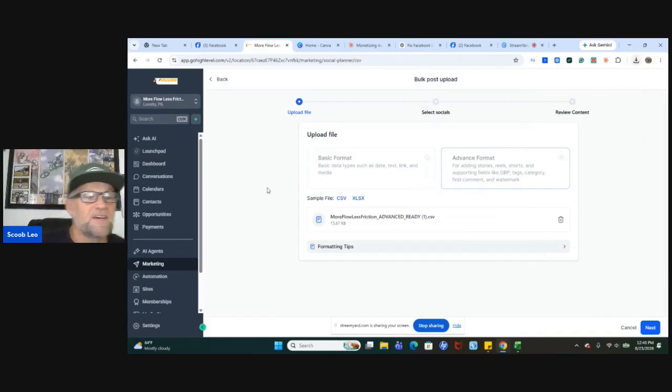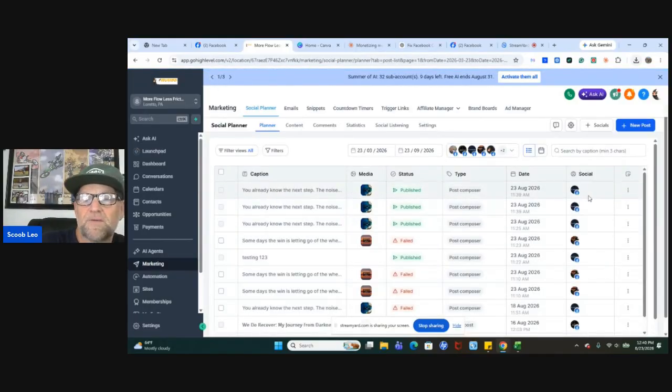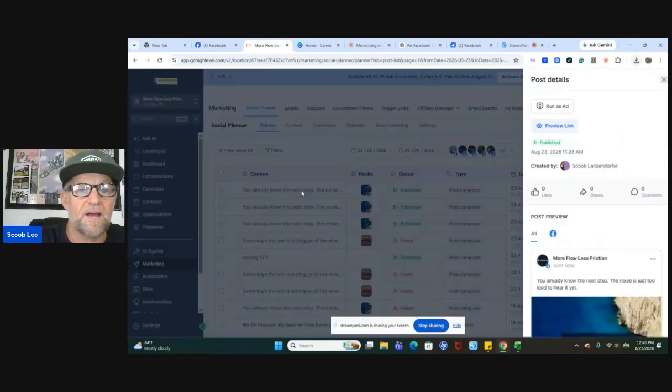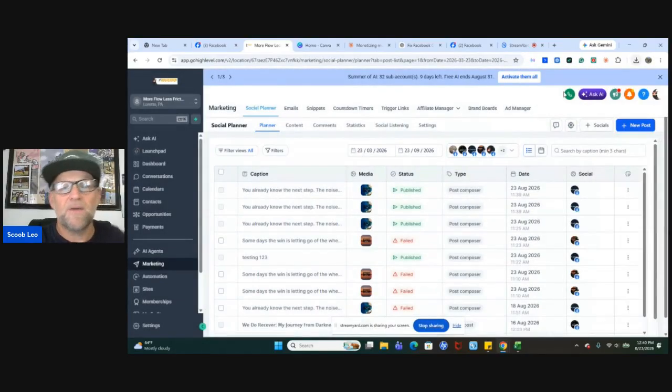Once it's done, it looks just like we just looked at right here. I'm not going to actually do this because I did it already. Here they all are. You can click on each one, look right at it. That's what you just seen the page before. You can bring it up right here on the side, preview the link. You can change the copy. You can run it as an ad over here. It's freaking awesome. Now, here's what it has done.